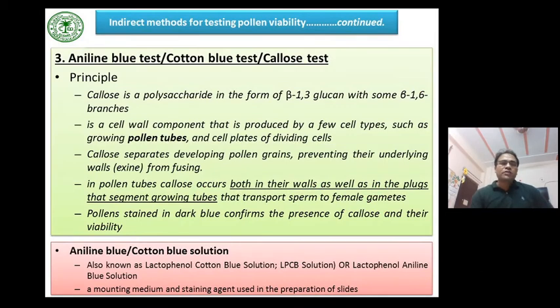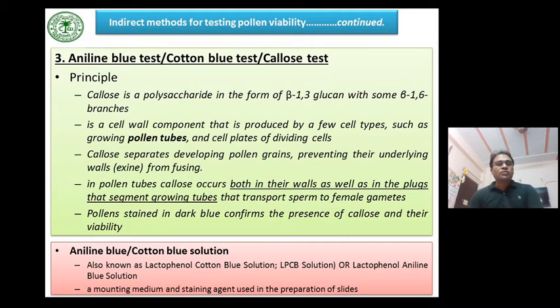Let us know about the aniline blue test, or cotton blue test, or callose test. The major principle is that callose is a polysaccharide in the form of beta-1,3 glucan with some beta-1,6 branches. It is a cell wall component produced by a few cell types such as growing pollen tubes and cell plates of dividing cells.